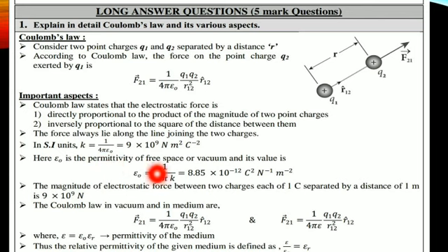Taking epsilon naught to this side, 1 divided by 4 pi K, the epsilon naught value is 8.85 into 10 power minus 12 Coulomb square Newton inverse meter power minus 2. And the magnitude of the electrostatic force between two charges of 1 coulomb each separated by 1 meter distance is 9 into 10 power 9 Newton. This formula is also important.